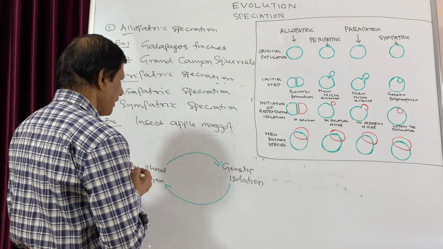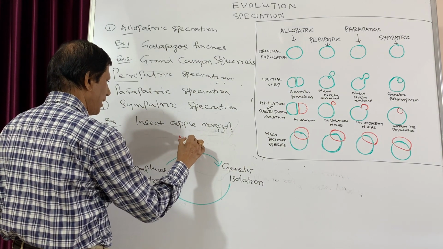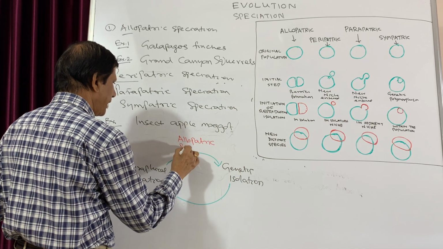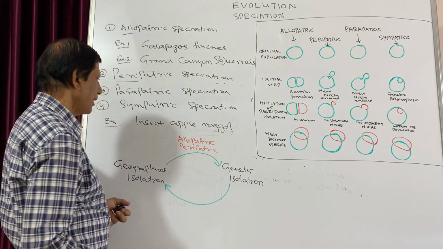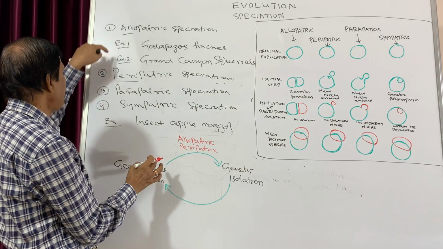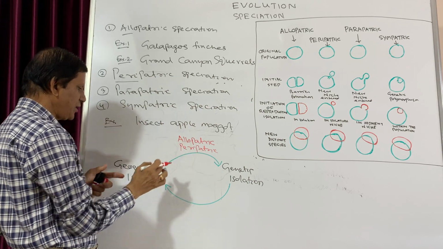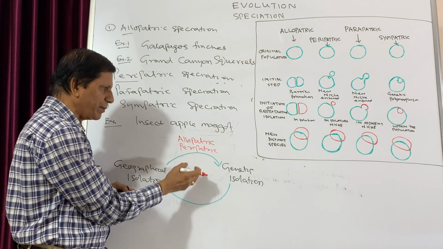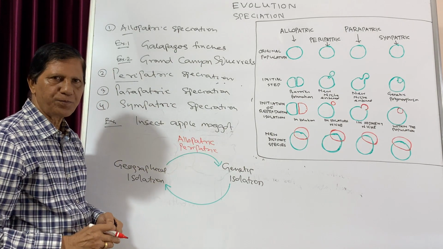So usually the allopatric and peripatric, that means the first and second one, the allopatric and peripatric speciation, are geographically separated. These two are geographically separated, and ultimately genetically they become different.